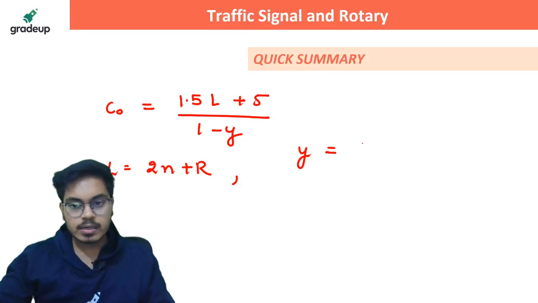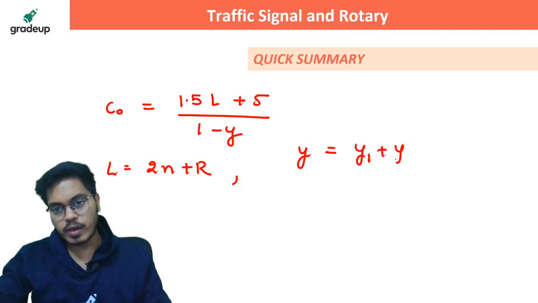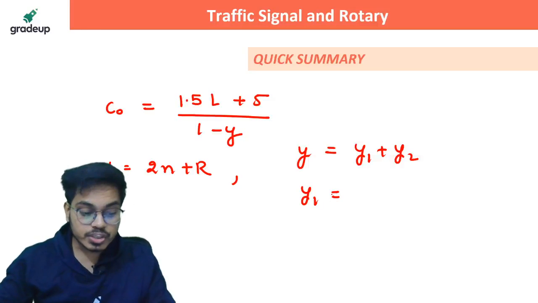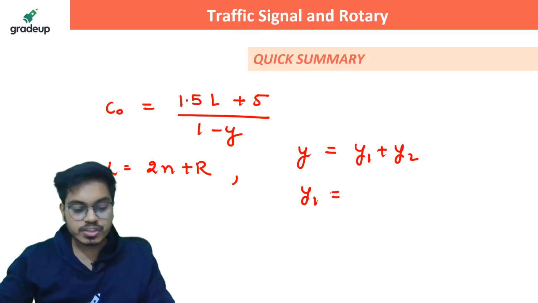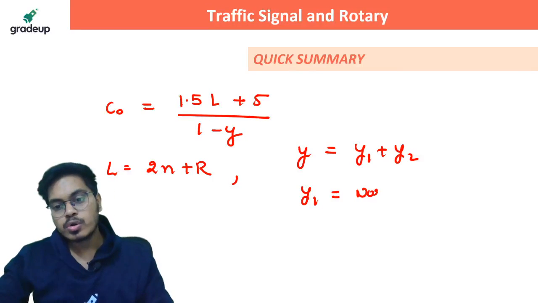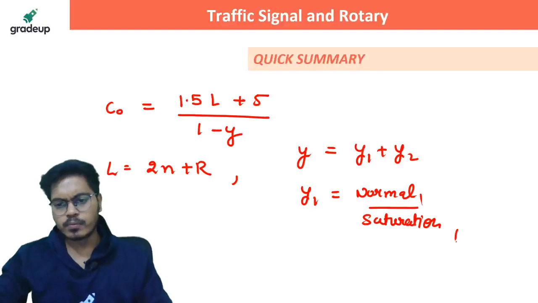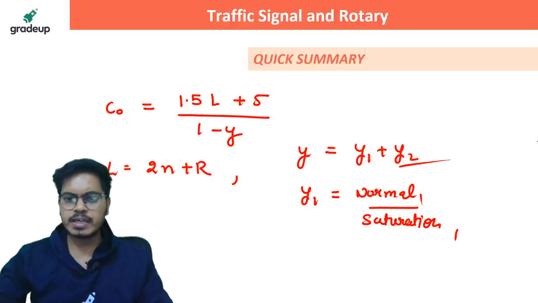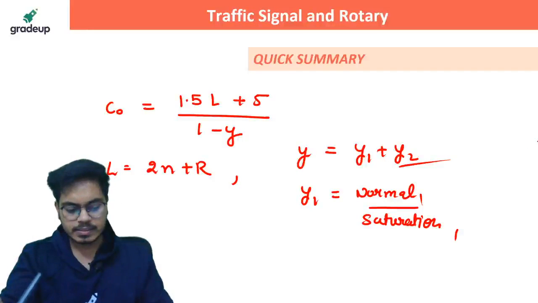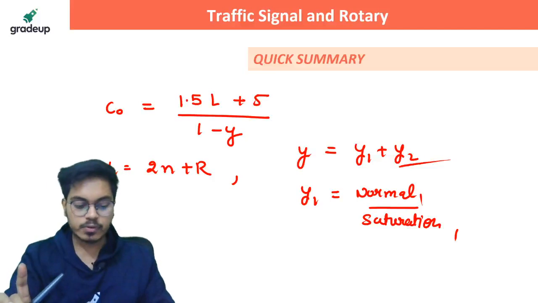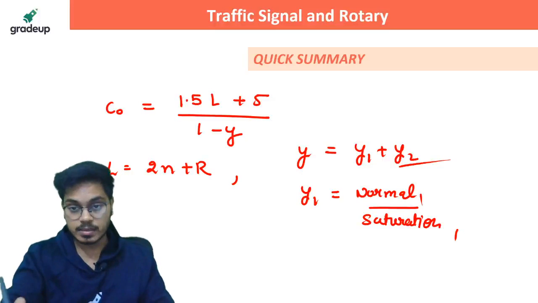What is this Y? Y is the summation of Y1, Y2, and so on. What is this Y1? Y1 is the ratio of the normal flow to the saturation flow of road number 1. Similarly for 2, 3, and just go on and you will get the answer, right? So this is the Webster method, and yes, it is important if I talk about the GATE examination.